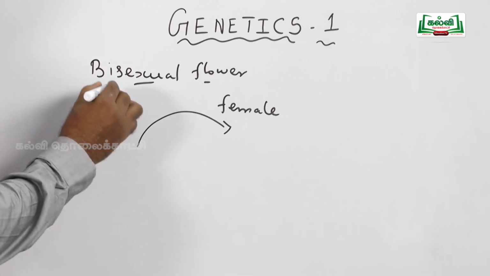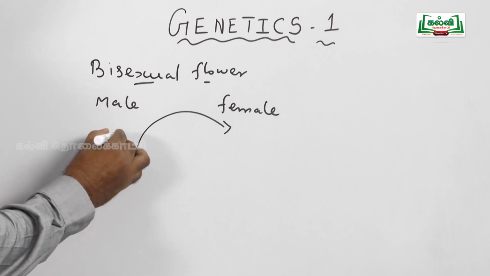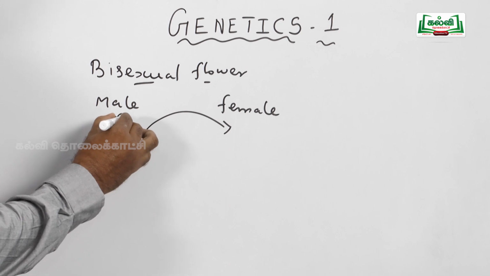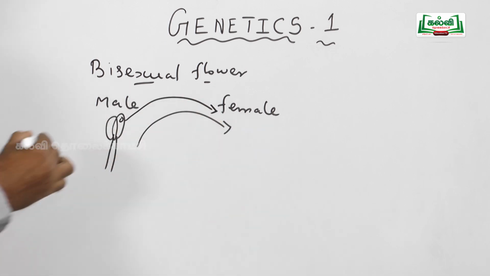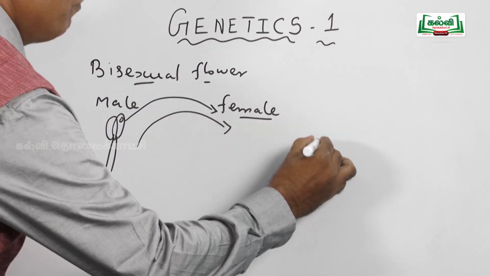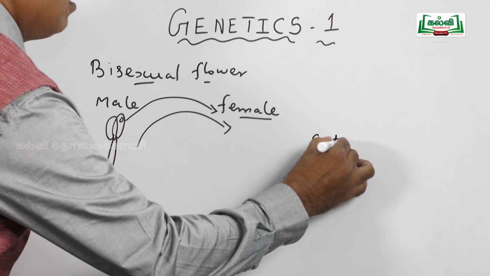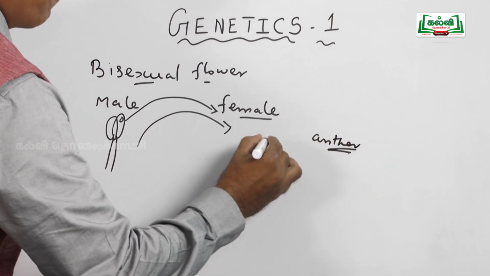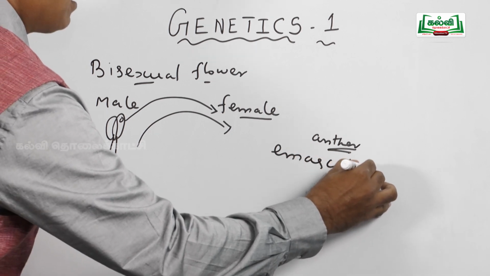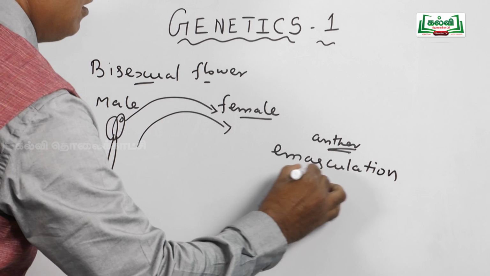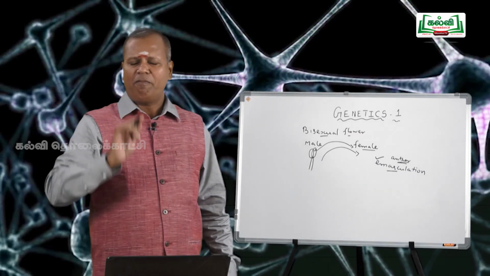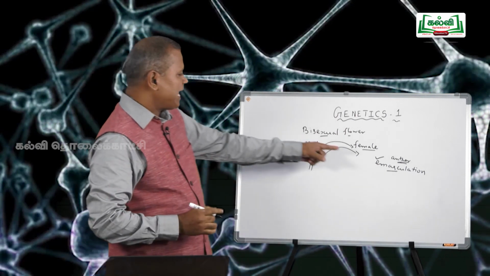The male plant possesses a bisexual flower. He considered one plant as male. From the male plant, he took the pollen grain and transferred it to another plant. The other plant behaved like a female, so he removed the anther or stamen from the bisexual flower. The process is said to be emasculation: removal of anther or stamen from the bisexual flower and converting the bisexual flower into a female flower is said to be emasculation.